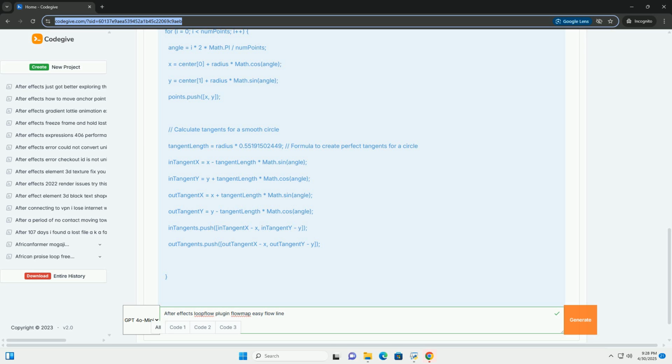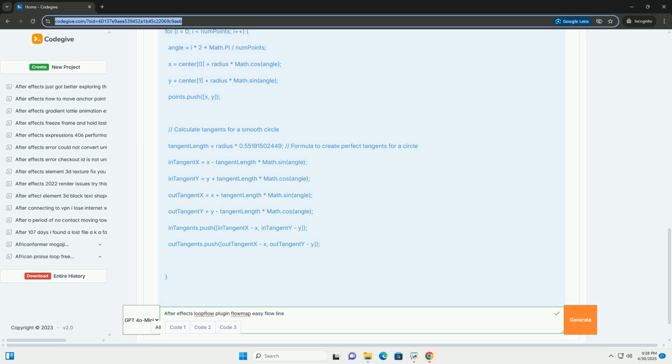Explanation. The expression creates a circular path using a specified number of points, radius, and center position. It calculates the coordinates of each point on the circle using trigonometric functions, Math.cos and Math.sin.